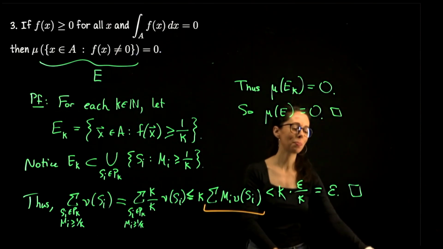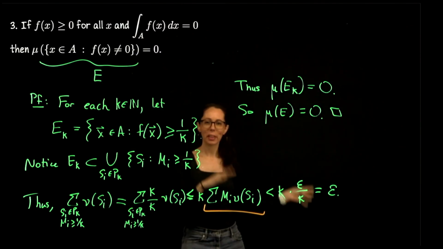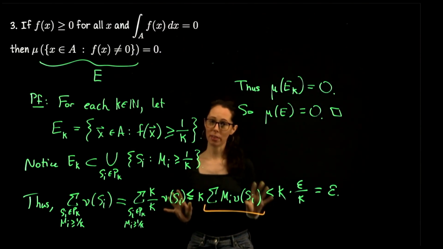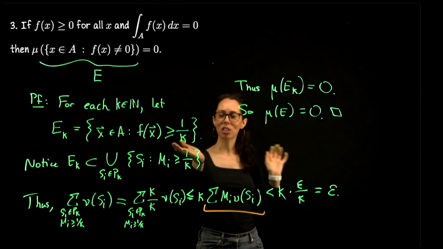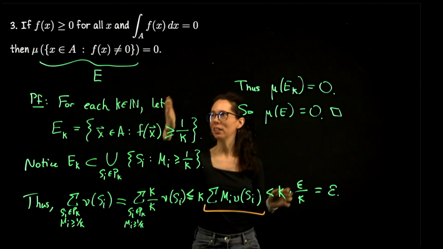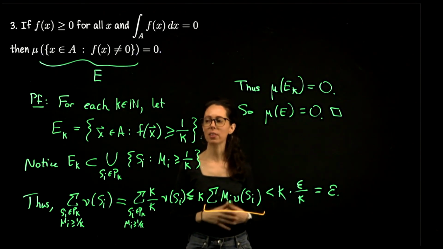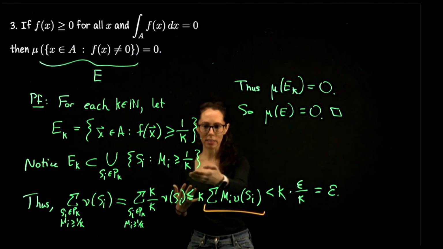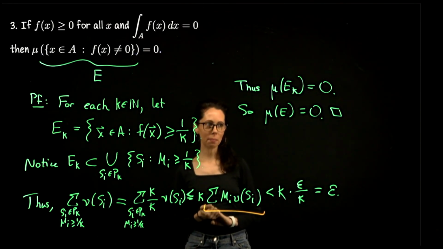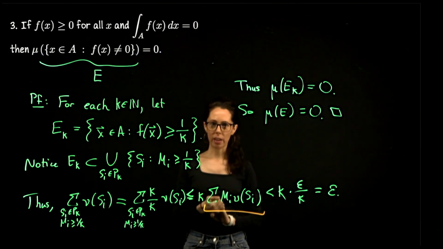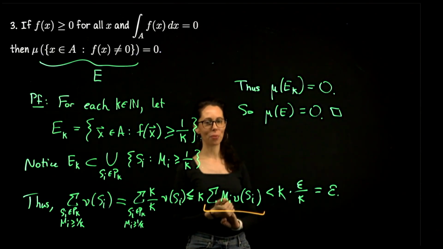Okay, that wraps up this proof. I think it's really neat. It's something, again, that you should try maybe later today or tomorrow when you're not looking specifically at your notes from this video. Remember this trick. If you can just remember that instead of saying f is strictly positive, we put a floor on the values of f, that really gave us some useful abilities to create strict positive bounds that we could work with. See if you can reproduce it. We are done with this video where we had 3 properties, but actually we have more properties to look at in the next video. Thank you for your attention.